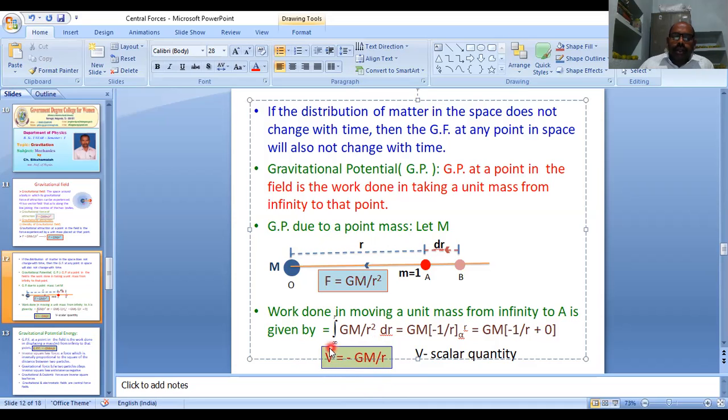And the gravitational potential is a scalar quantity. G is the universal gravitational constant. Now we see the next one.